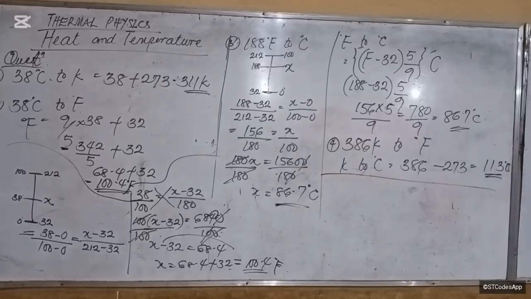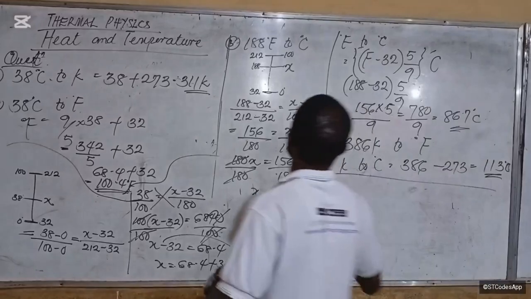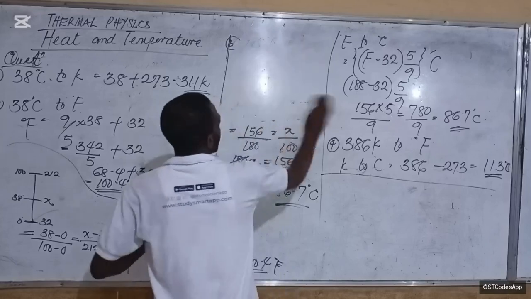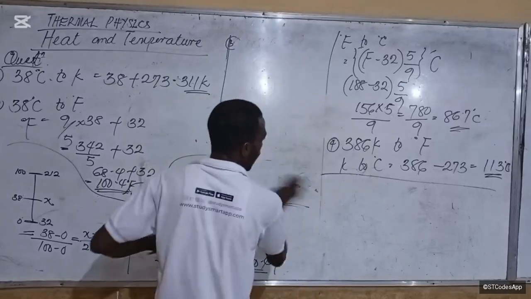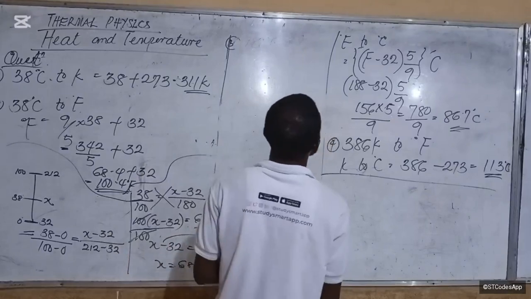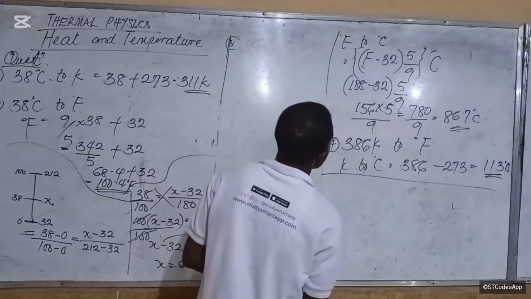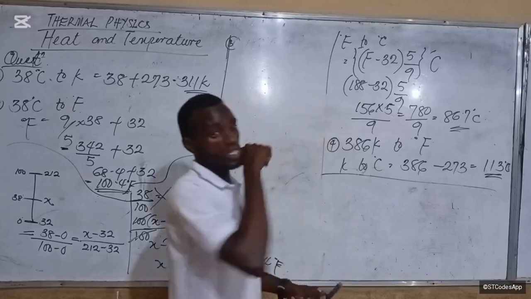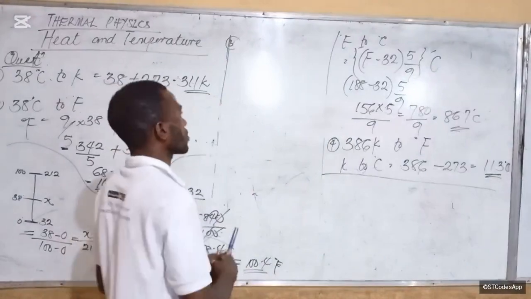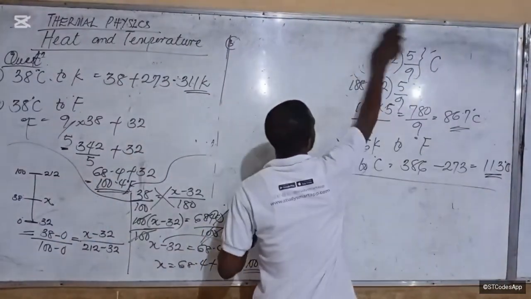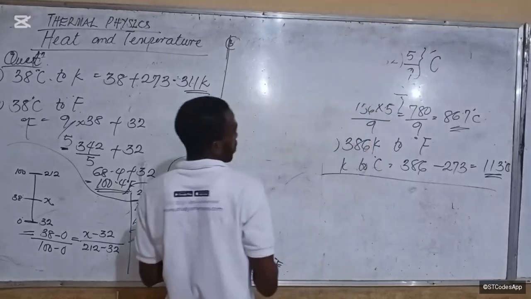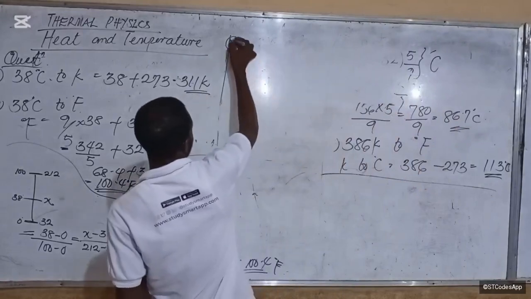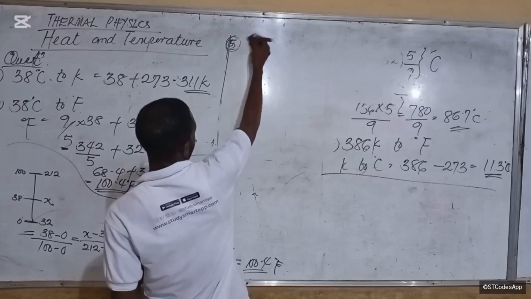Okay, so let's solve one that goes from degrees Fahrenheit to Kelvin. Is that okay? So, of course, we know from here we just add 273, right? In fact, that one is very simple too, isn't it?